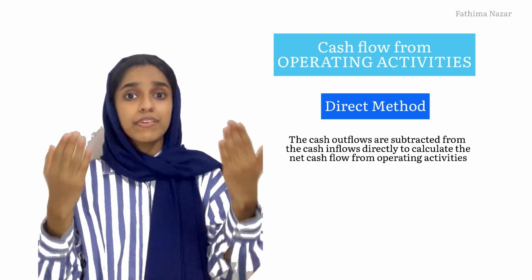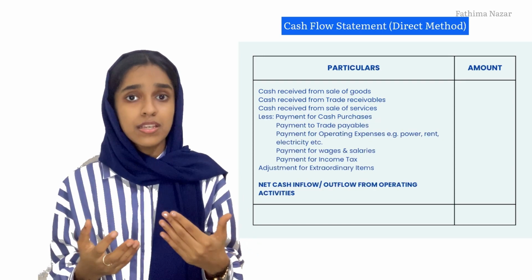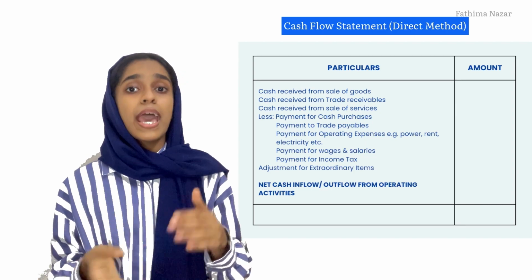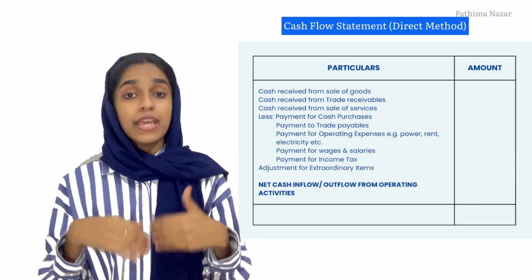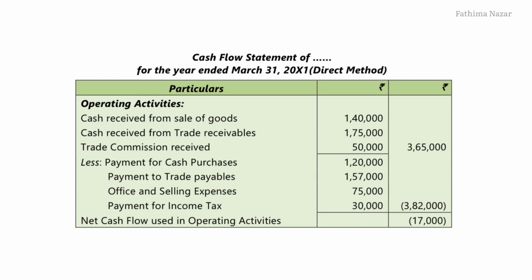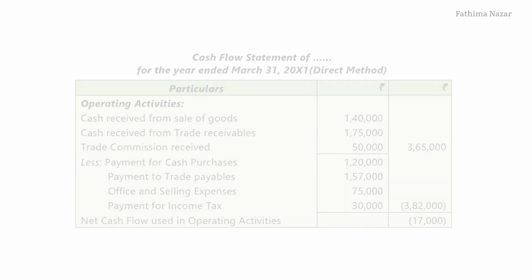For example, we are given the cash book with all the transactions. It is easier, and in this method we'll have to take all the cash inflows and reduce all the cash outflows, and then we'll come up with the net cash inflow or the net cash outflow using the direct method. This is a very simple example of a cash flow statement using the direct method. As you can see, the inflows such as cash received from sale of goods, cash received from trade receivables, all these are added and all the outflows are deducted to directly arrive at the net cash inflow from operating activities.